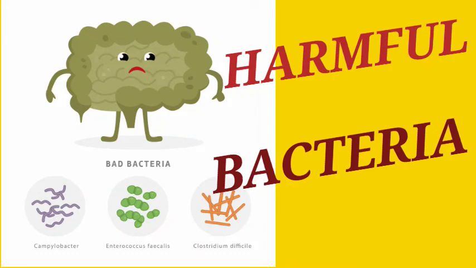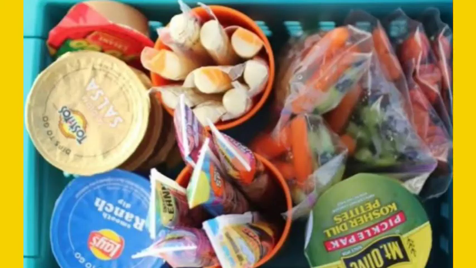Now next is the harmful bacteria. The first bad effect of bacteria is the spoilage of food. Food items like milk, meat, fish, vegetables get spoiled quickly due to the presence of bacteria. Tinned and packed foods should not be consumed after their expiry date, as they can be infected by bacteria. That is why you must have seen that on each and every packed item, what is written on the packet? Expiry date. Clear? So till that date bacteria is not there, but if you eat after the expiry date, it can cause stomach infection.